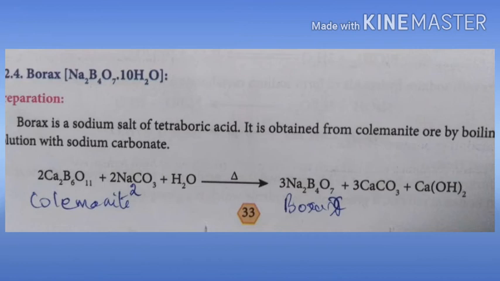Borax can also exist in two other forms, namely octahedral borax and borax glass. Octahedral borax's formula is Na2B4O7.5H2O, and borax glass is Na2B4O7. Just the water molecules differ. So by the difference of water molecules, you can classify it into different forms.